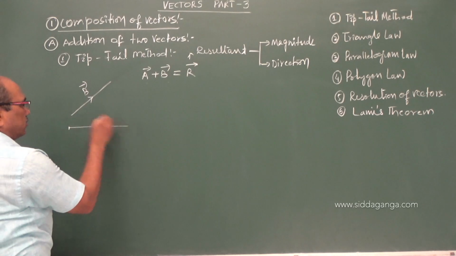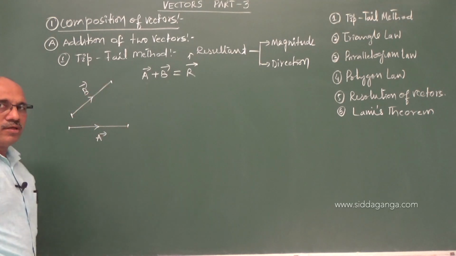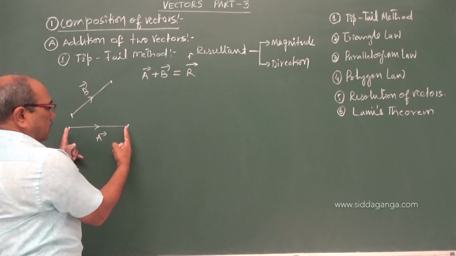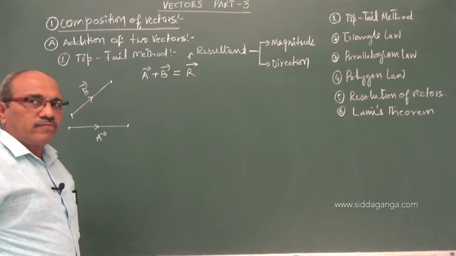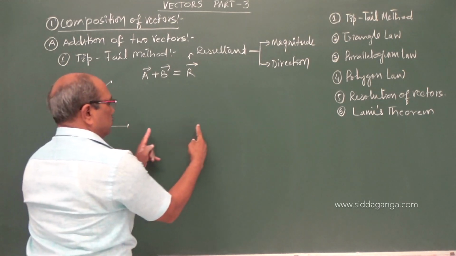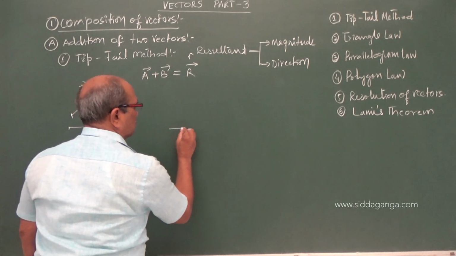Tail is this, both tail, and these are the tip. What the tip-tail method rule says is, I told you that is why it is a translation method. I can shift this vector to the position here. We can slide this vector to this position.